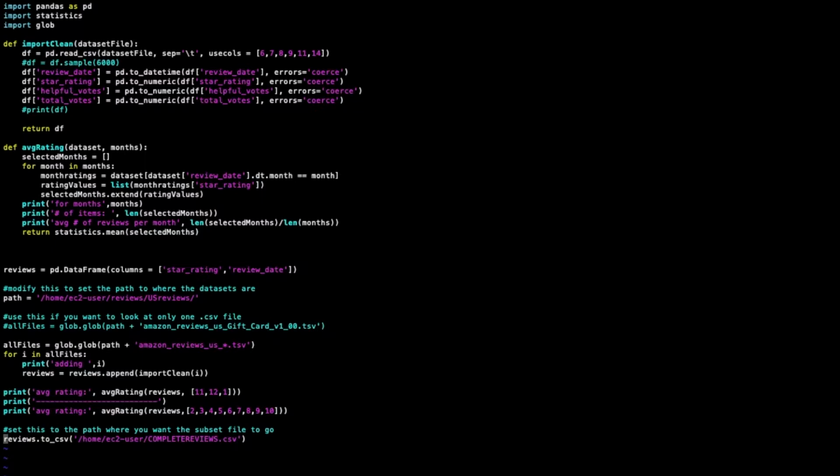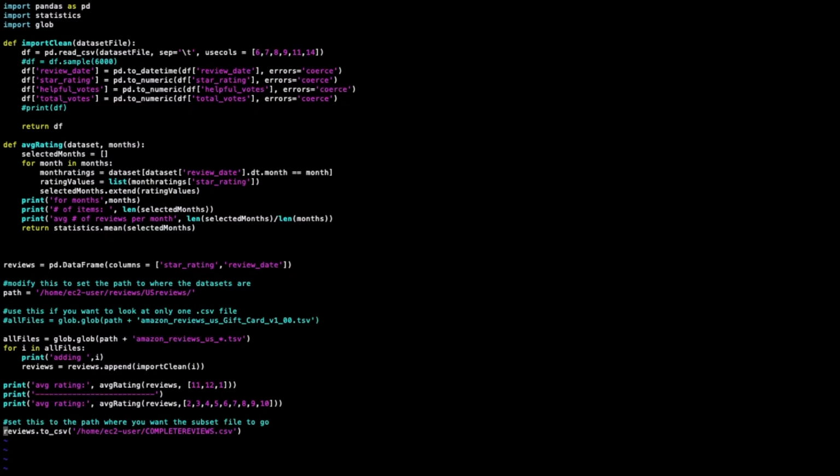This is a Python script that I wrote that does a couple things. You'll see in the first line, we're using the pandas library, which is generally the universally accepted data science library for Python. And I'm pretty new to this. I've written Python code before, but I've only really started doing things in data science with Python in the past couple months.